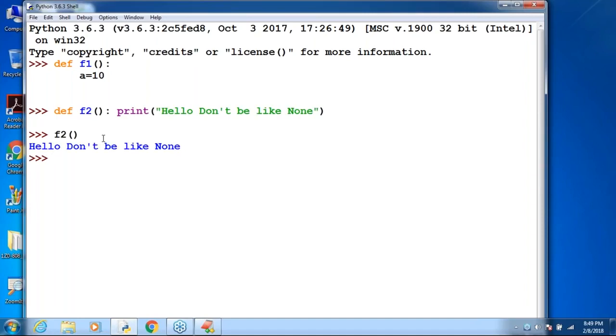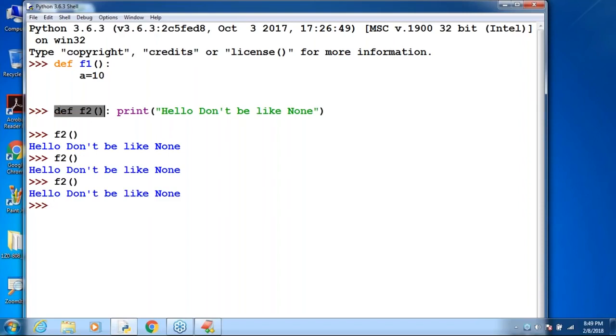The corresponding function is executed and it's printing hello. Don't be like none. None means nothing, right? I'm calling once again. I want to call once again, like this. This function won't return anything. Just it is printing, that's all.